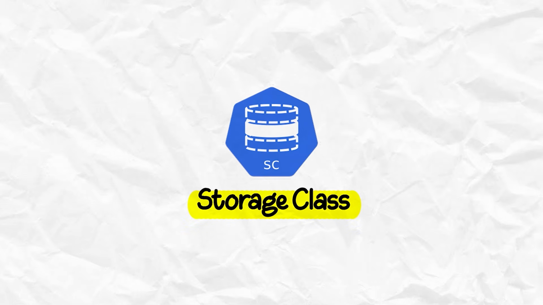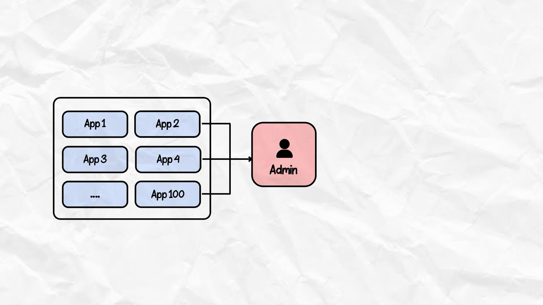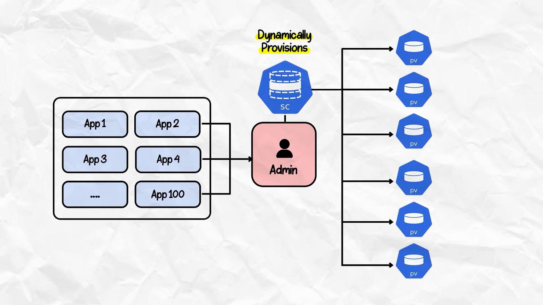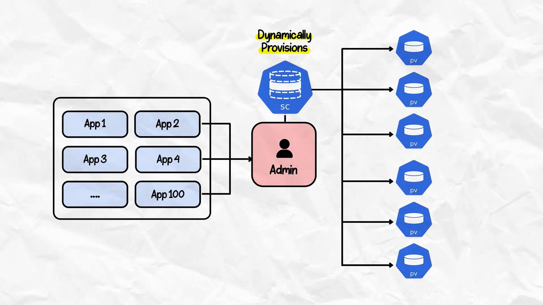Now, our next component here is storage class. Imagine a cluster with hundreds of apps requesting storage every day. An admin creating persistent volumes manually for each one, it doesn't scale. That's where the storage class comes in. A storage class dynamically provisions PVs on demand.